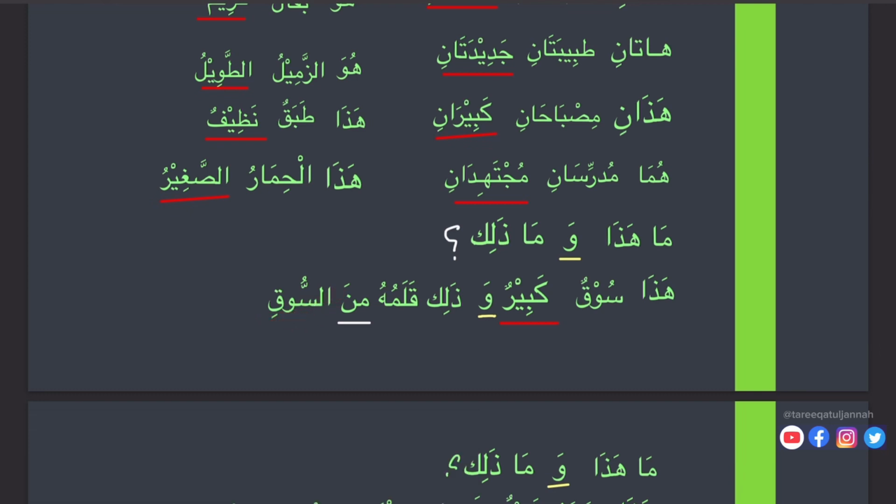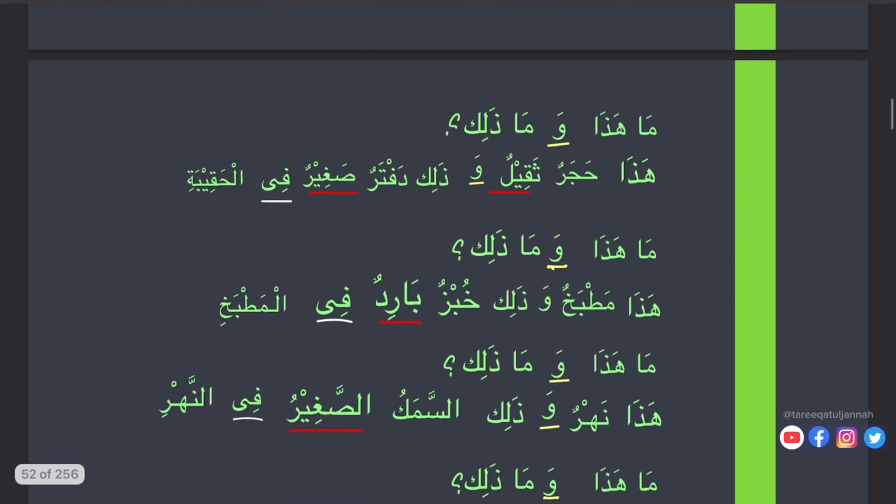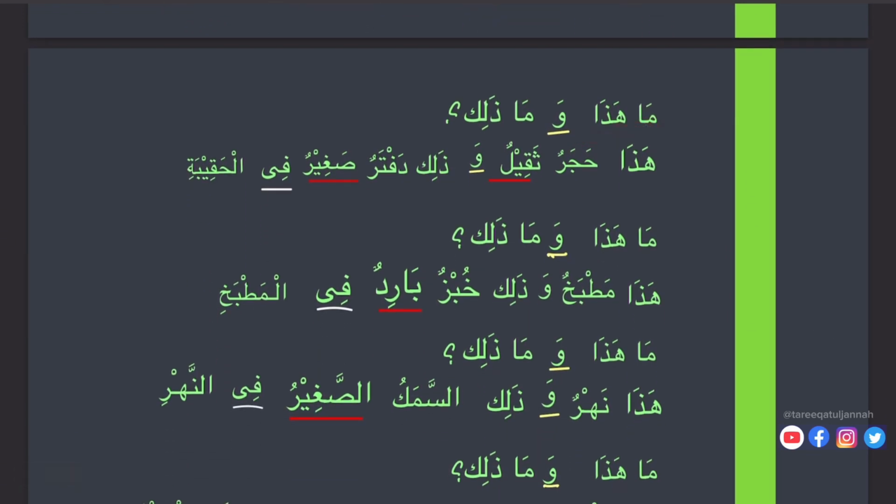Okay. So next one here. Ma haza wa ma zalika. Haza hajarun saqilun. Hajarun means stone. Saqilun, heavy. This is a heavy stone. Wa. Again here we see harfu ataf. Okay. And. Wa means and. Zalika daftarun saghirun fil haqibati.